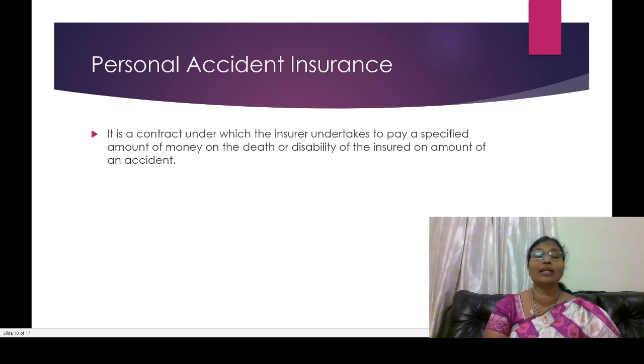For example, if some person was disabled because of losing a leg, an eye, or a hand, whatever amount they were insured for will be compensated by the insurance company.